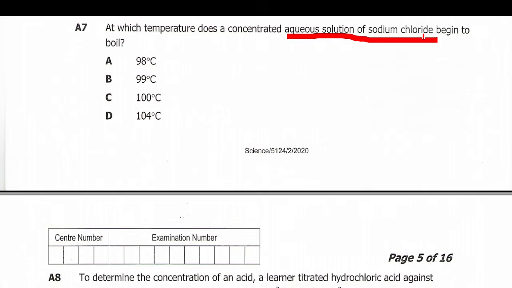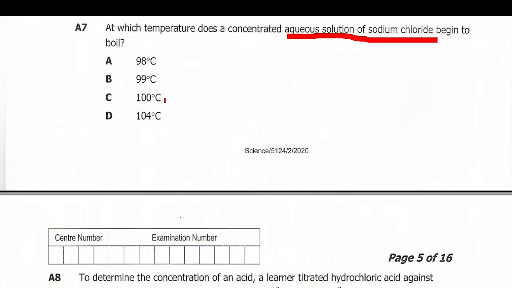Since it is a mixture of water and sodium chloride, we don't know exactly the boiling point for sodium chloride, but what we know is the boiling point for water, because the sodium chloride is dissolved in an aqueous solution, which is water. Aqua, from water. We know that the boiling point of water is at 100 degrees Celsius.